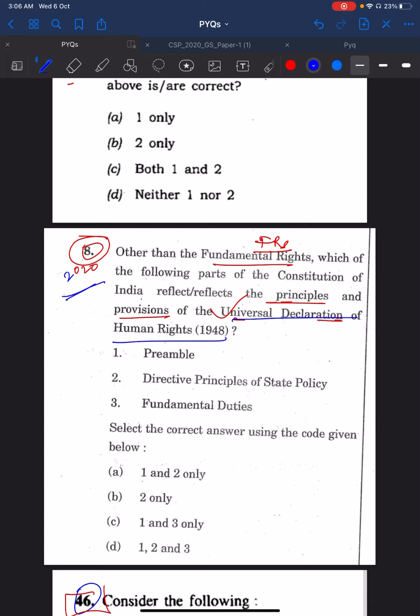Here, question reads, other than fundamental rights, which of the following parts of the Constitution of India reflect the principles and provisions of it? So he's asking which of the following: preamble, directive principles of state policy, fundamental duties reflect the principles of Universal Declaration of Human Rights.